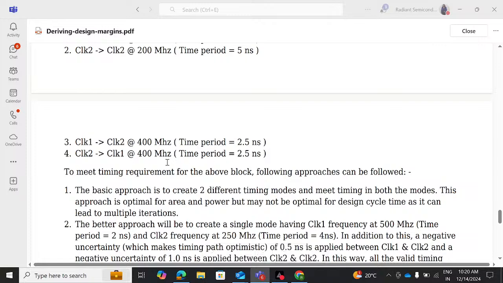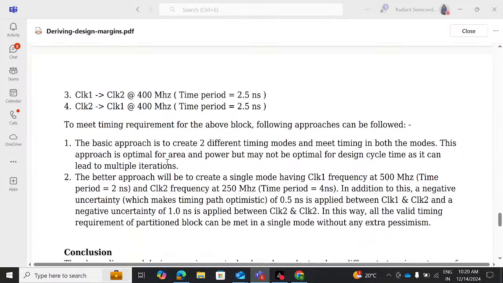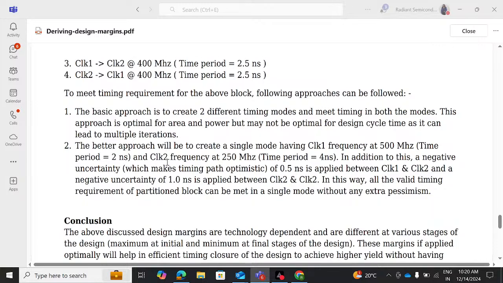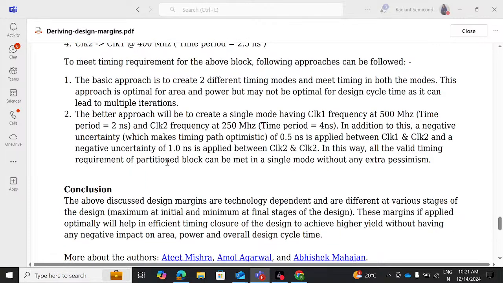To meet timing requirement for the above block, following approaches can be followed. The basic approach is to create two different timing modes and meet timing in both the modes. This approach is optimal for area and power but may not be optimal for design cycle time as it can lead to multiple iterations. The better approach will be to create a single mode having clock 1 frequency at 500 MHz, time period equal to 2 nanosecond, and clock 2 frequency at 250 MHz, time period equal to 4 nanosecond.